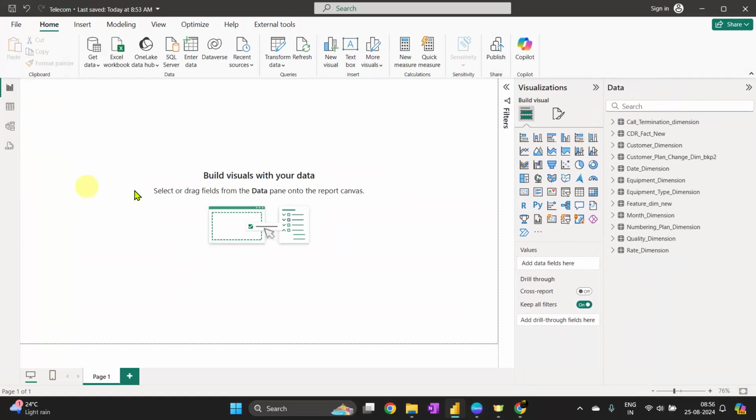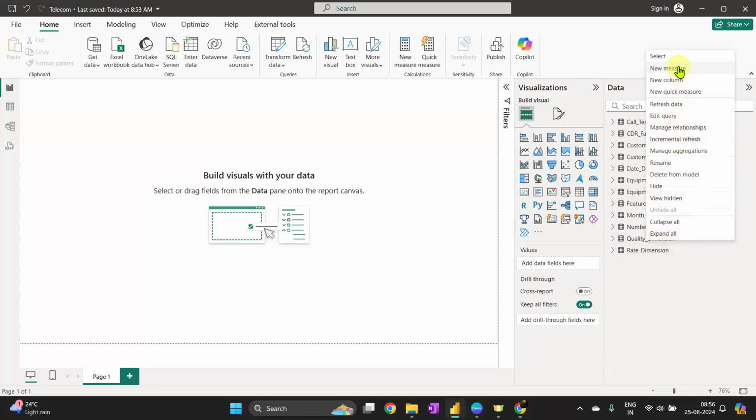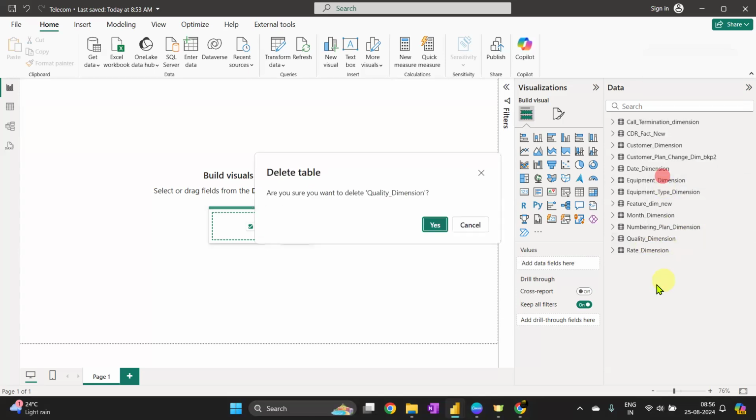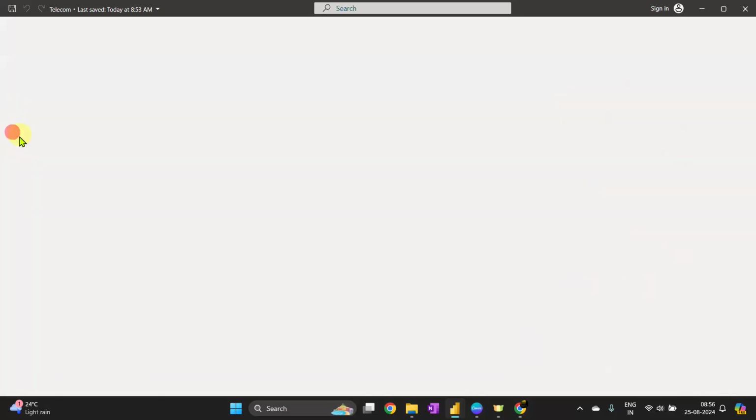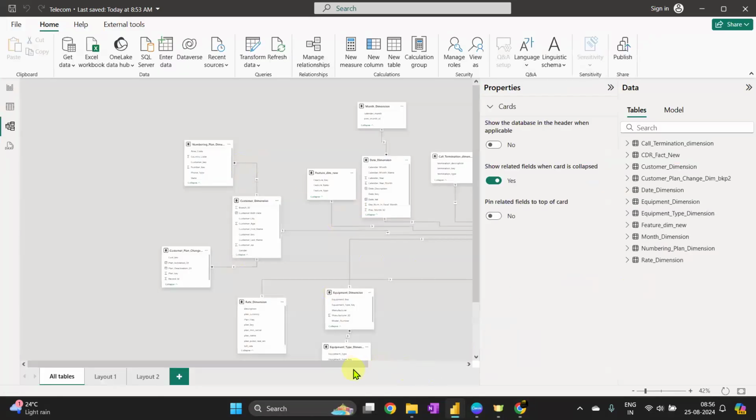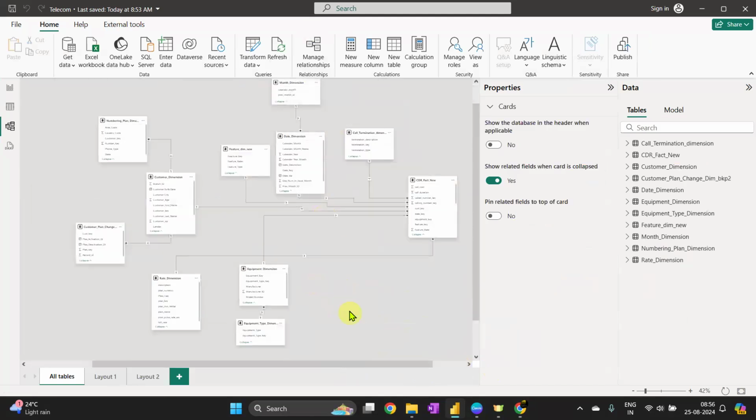So first thing, a good thing about our data at the moment is that it is in import mode. We are only dealing with import mode in this case. So let's recreate your situation where I have deleted my quality table. I am deleting it. Whatever relationships were made are also deleted, so there is no quality table in my model now.